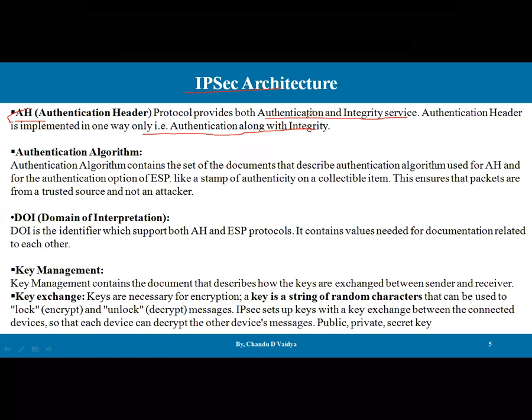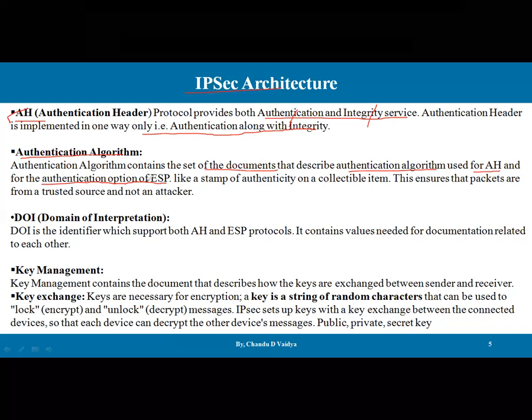Now, what do you mean by authentication and integrity? As we have discussed, the data cannot be modified, and we get a guarantee of who the source is. Then the authentication algorithm. The authentication algorithm is a set of documents that describe the authentication algorithms used for the authentication header and for the authentication option of ESP.